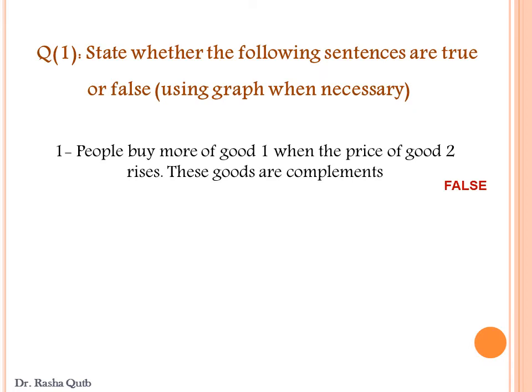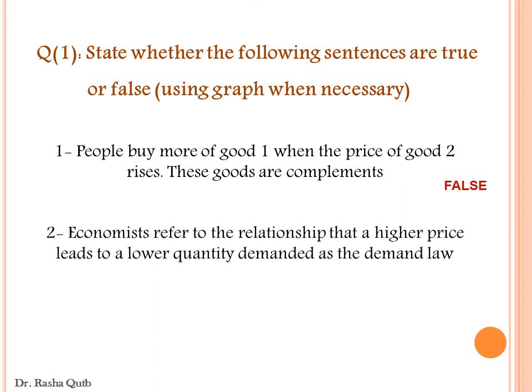While people buy more of good one when the price of good two rises, in this case, these goods are substitutes, not complements. So the correction of this sentence is that people buy more of good one when the price of good two rises. These goods are substitutes.